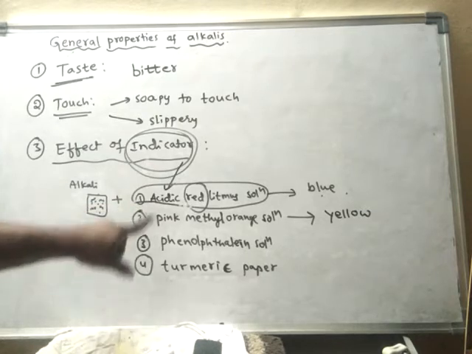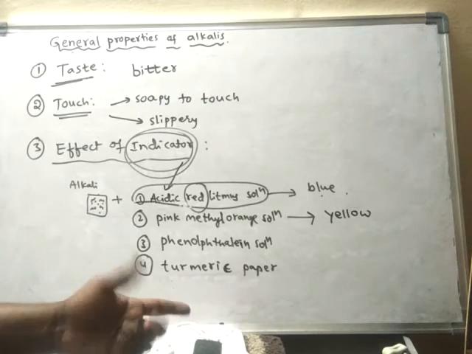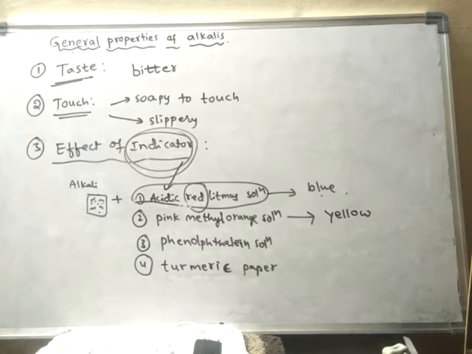Any substance, they change their color when they react either with acid or base. With acid, it changes to some color, and with bases they change into some other color.